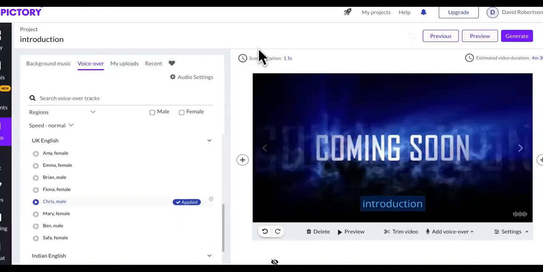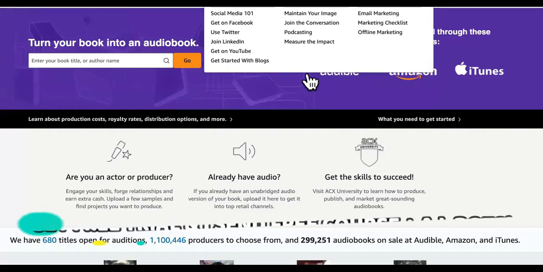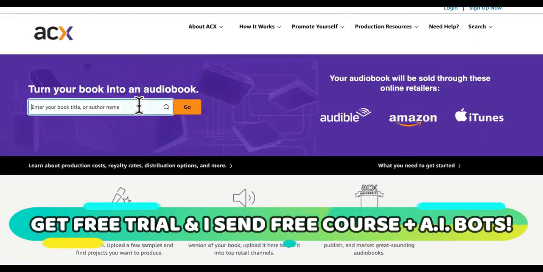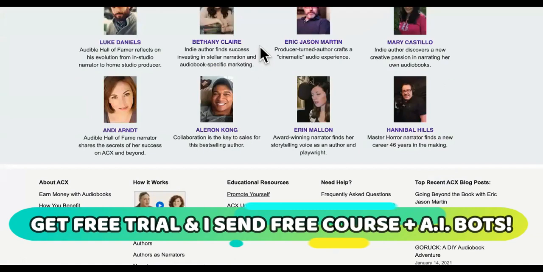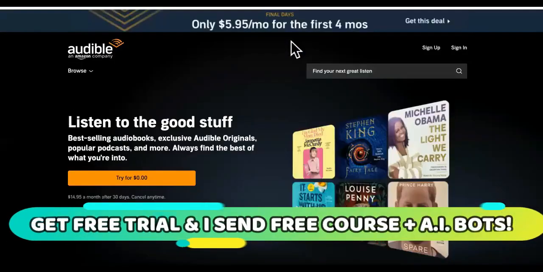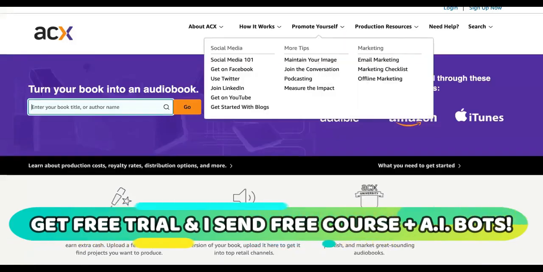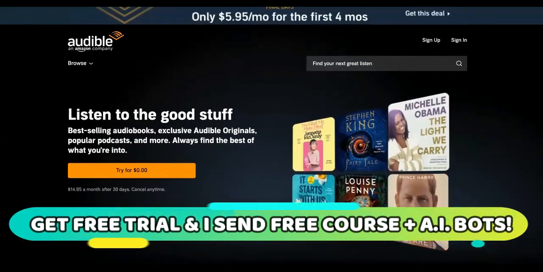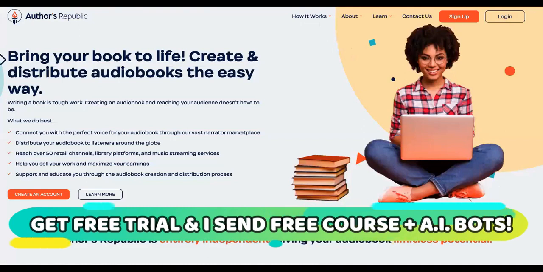Okay, so check this out. Once you're in Filmora, you're going to download it as an MP3 file. Once it's an MP3 file, now it's suitable to be uploaded to ACX. ACX is the platform that is responsible for Audible books. So you have to go through ACX in order to end up on Audible. And then there's another platform called Authors Republic, guys.